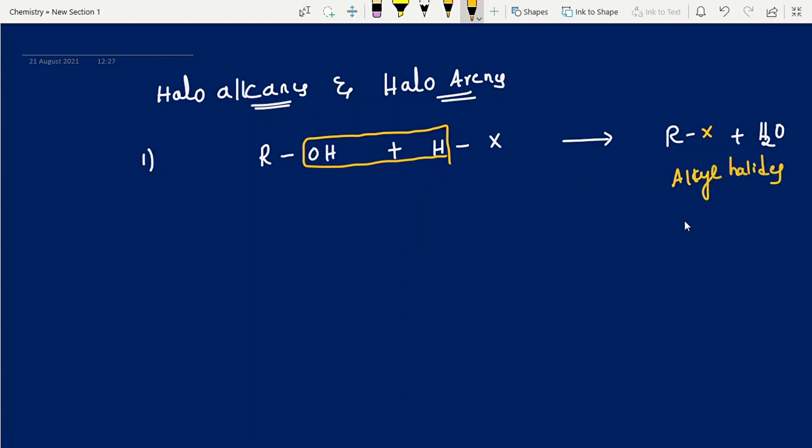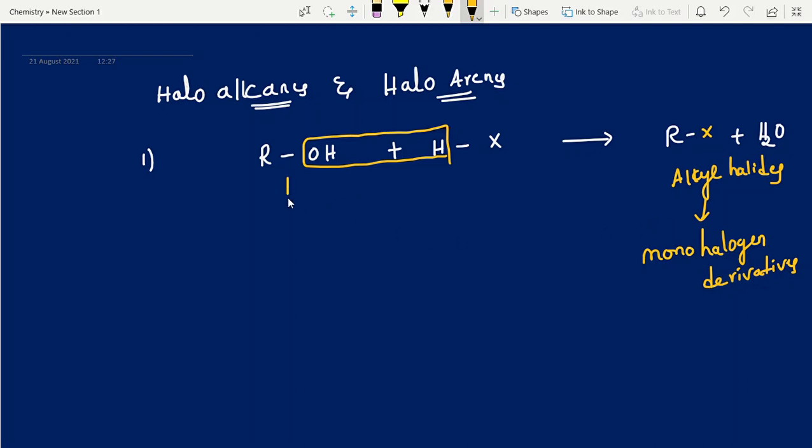Alkyl halides are nothing but monohalogen derivatives. Only monohalogen derivatives we call alkyl halides. Dihalogen compounds are like vicinal and geminal. Trihalogen compounds are polyhalogen compounds like chloroform and bromoform, that is haloform. But only monohalogen derivatives we call alkyl halides.